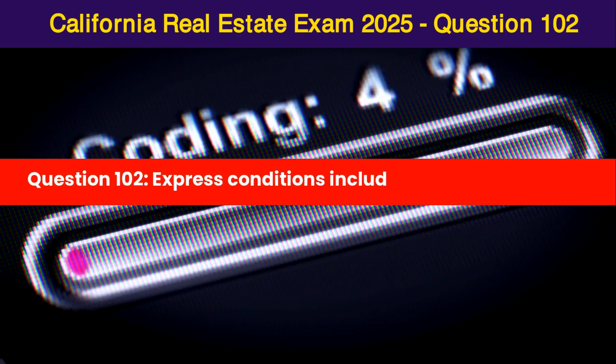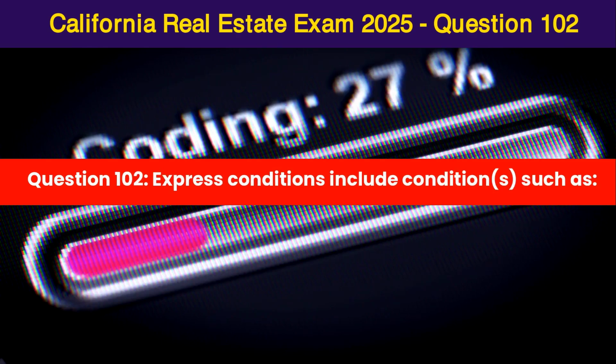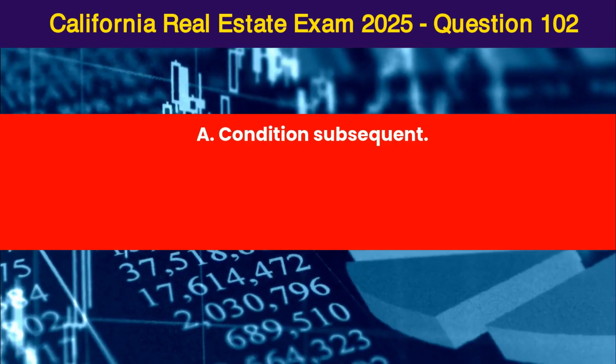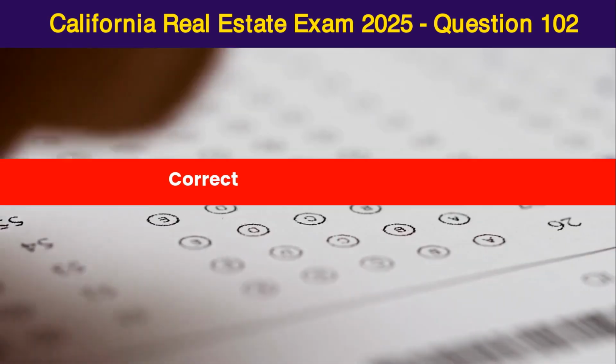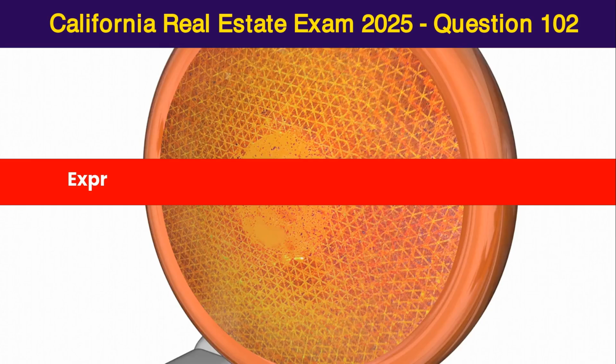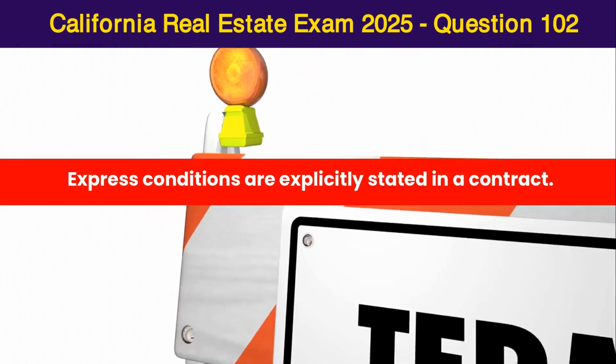Question 102. Express conditions include conditions such as: A. Condition subsequent. B. Full performance. C. Condition precedent. D. Both A and C. Correct answer is D, both A and C. Express conditions are explicitly stated in a contract.